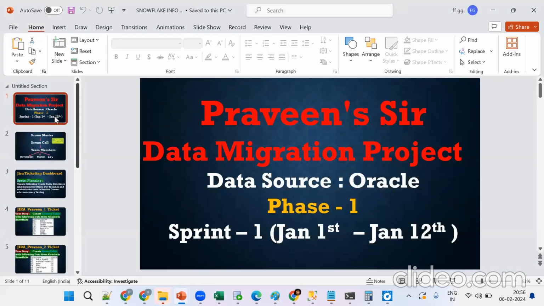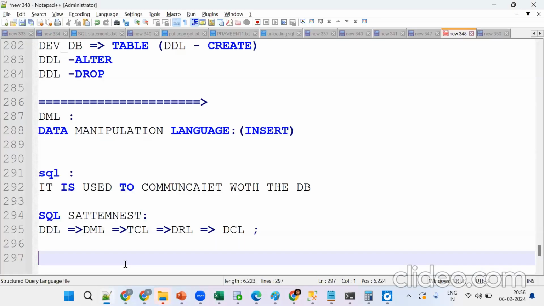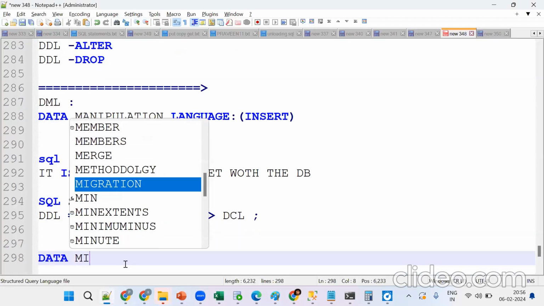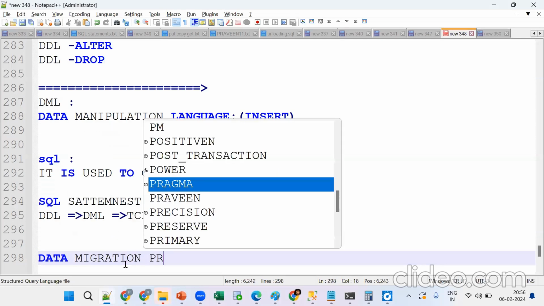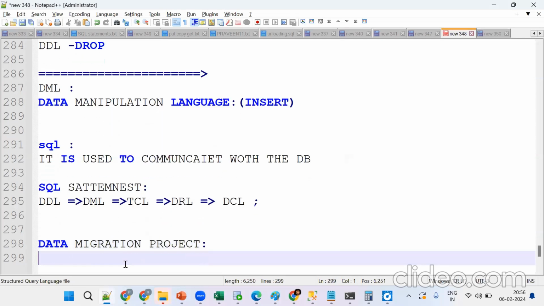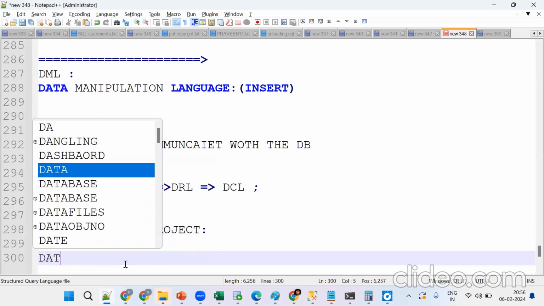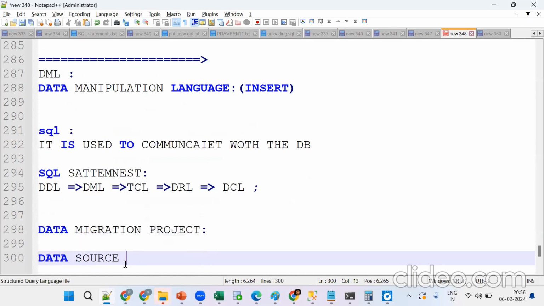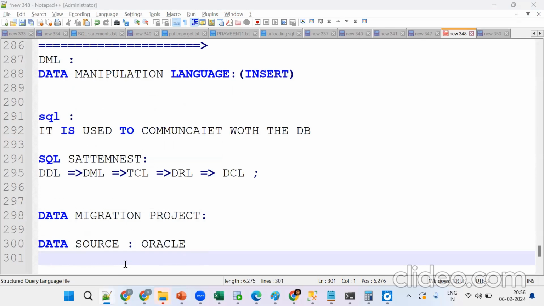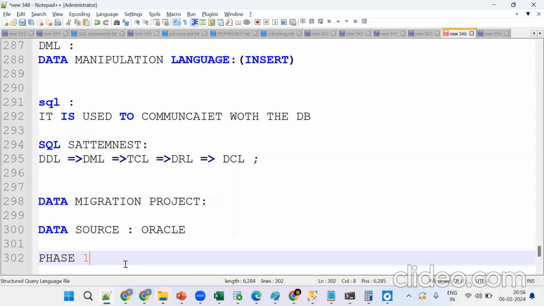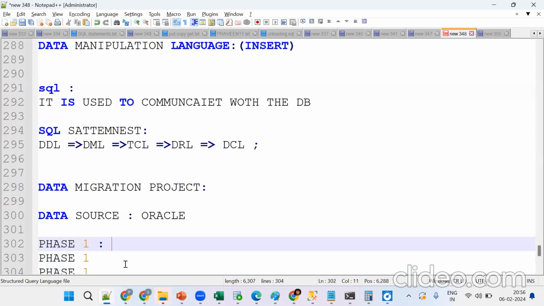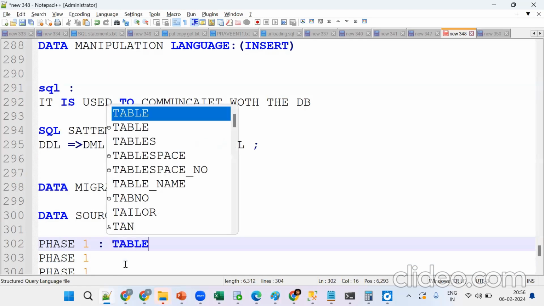Okay, see, what we're trying to say with Snowflake is that it's a data migration project. So for understanding and learning purposes, in the training we'll take Oracle as the data source. I try to migrate. Remember what I said, there will be phases. Phase 1, phase 2, phase 3. Tell me, in phase 1, what will we try to migrate? We try to migrate the tables.